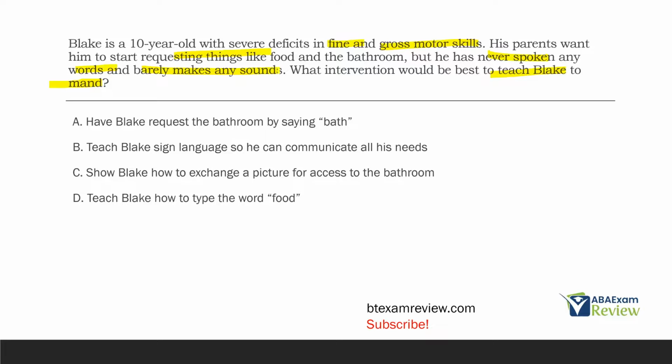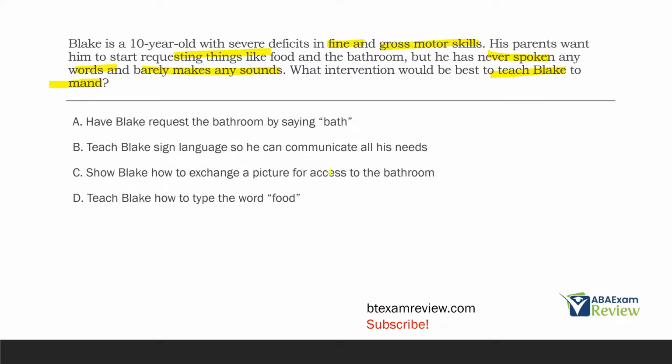A, have Blake request a bathroom by saying bath. Well, he doesn't really speak much and he doesn't make sounds. Saying bath seems like it's going to be extremely difficult, if not very unlikely. B, teach all his needs. Well, Blake has deficits in fine and gross motor skills. That seems like an issue. Seems like he's not going to be able to engage in sign language.